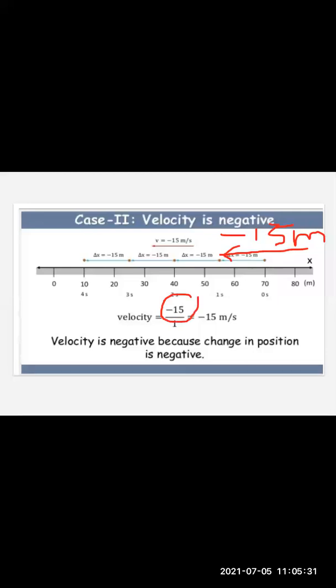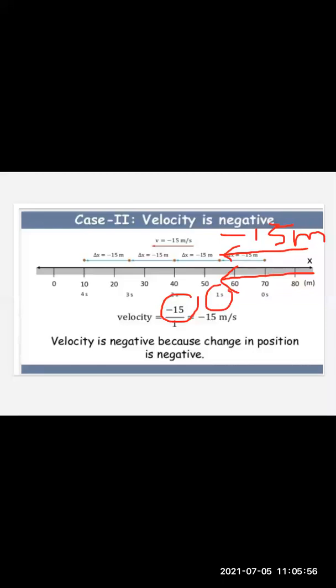Velocity equals displacement upon time. Here displacement is minus 15 because the car is moving towards left. Whenever the direction is towards left, you take the displacement as minus. The time interval is definitely 1 second.